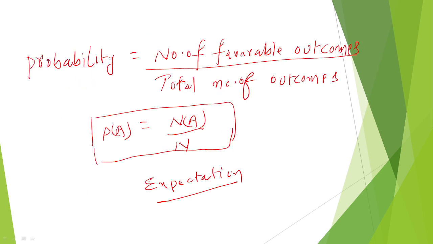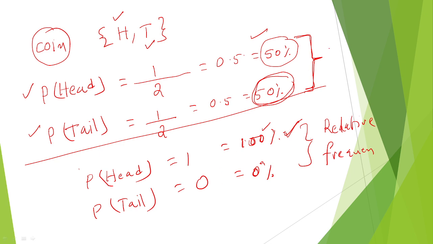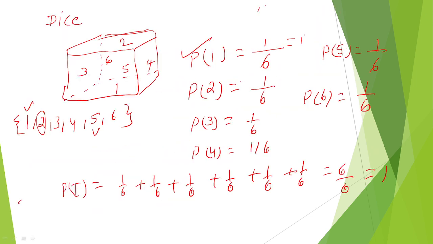Here also you can see the total probability, P total. If you toss a coin, P total equals probability to get head, 1 by 2, plus probability to get tail, 1 by 2, equal to 2 by 2, equal to 1, which is the maximum probability. So like this, how much chance is there to get the outcome is called the probability, always.